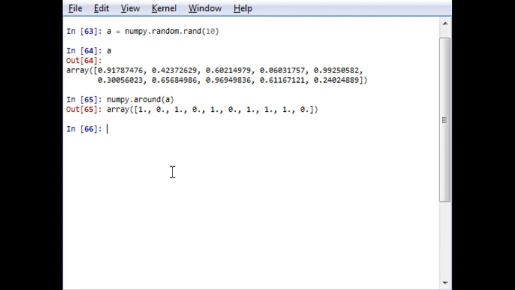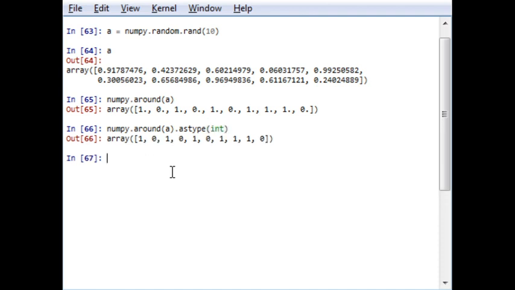Here it has given a float type. If I want to know its integer type, you can add astype with this particular syntax. So I want the array output in type int, and it will give me an output in type int. Okay, hope it is understandable.